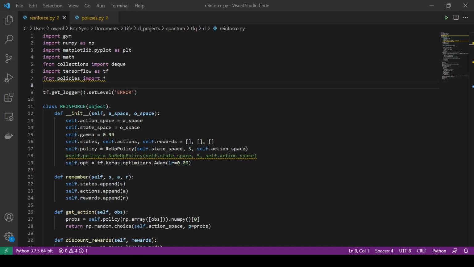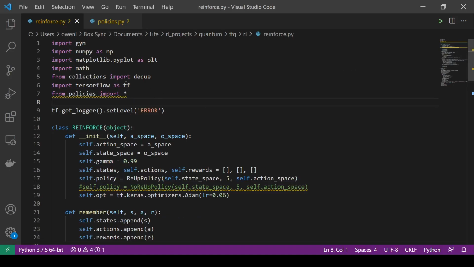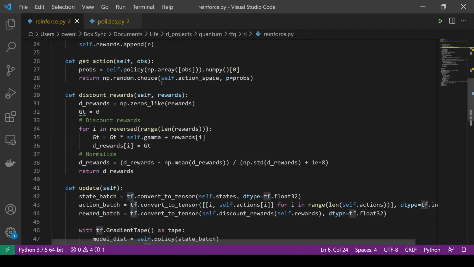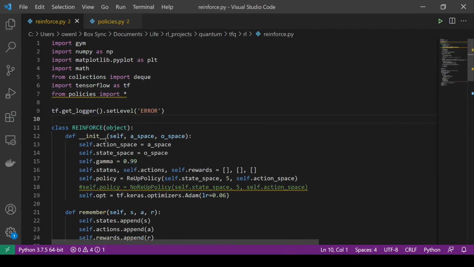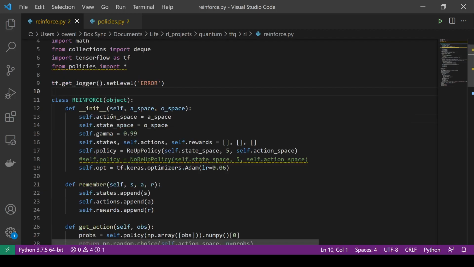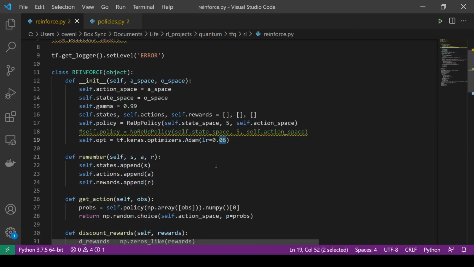Okay, here we go. So first, let's go over the REINFORCE algorithm. Zoom in a little. So we have standard imports, gym, matplotlib, all this stuff. Then we have our action space and our observation space. We set gamma to be 0.99. We keep track of our states, actions, rewards. We create our policy, which I'll get to later. And we set the optimizer to be 0.06, as I said.